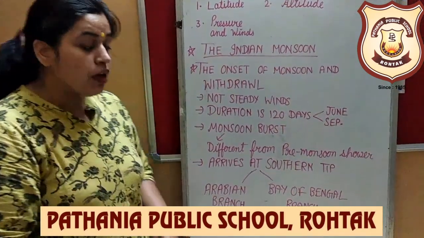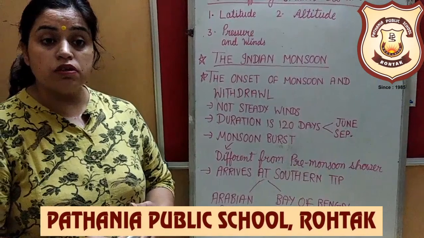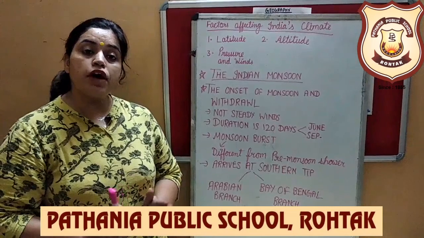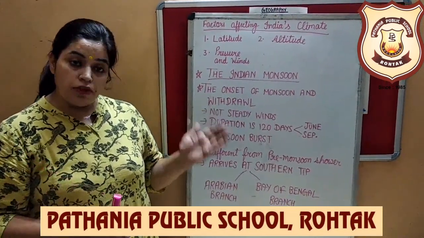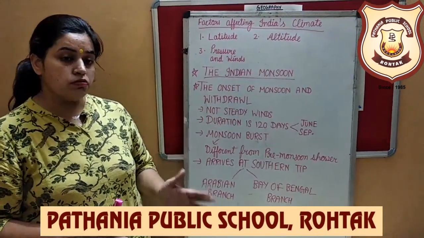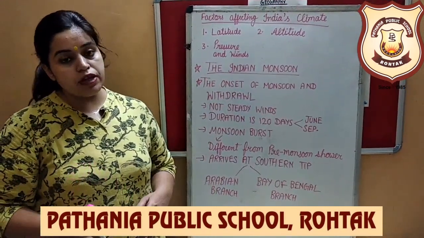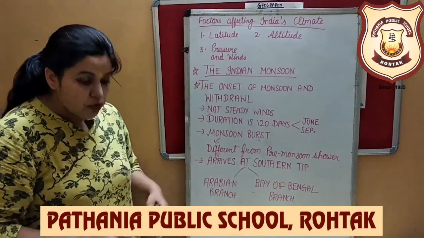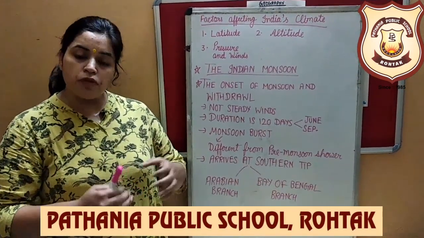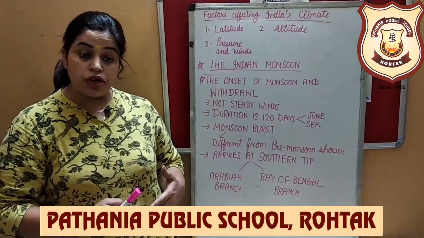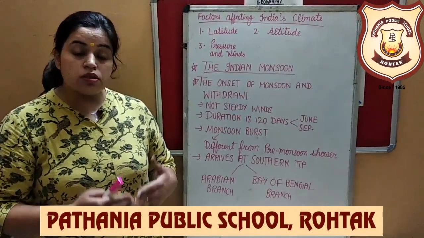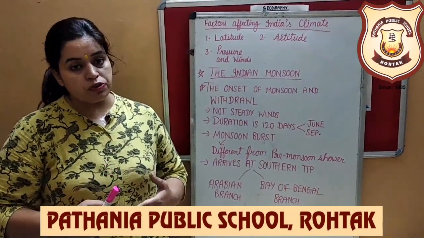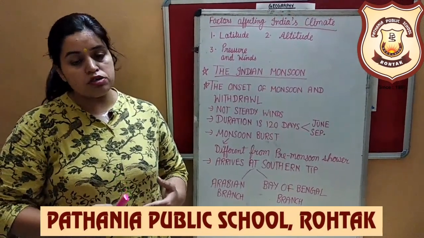And when this monsoon arrives at the southern tip of India, from there it divides into two branches. On the western side, the Arabian Sea branch, and on the eastern side, the Bay of Bengal branch. And do you know that the Arabian Sea branch takes 10 days from the southern tip to Maharashtra? Suppose at the southern tip the monsoon arrives on 1st June, so it will take 10 days to reach